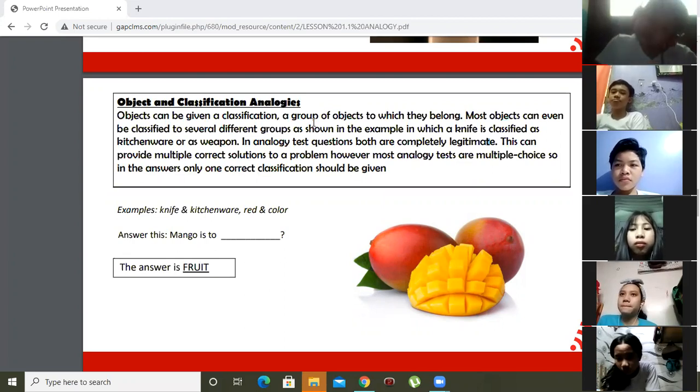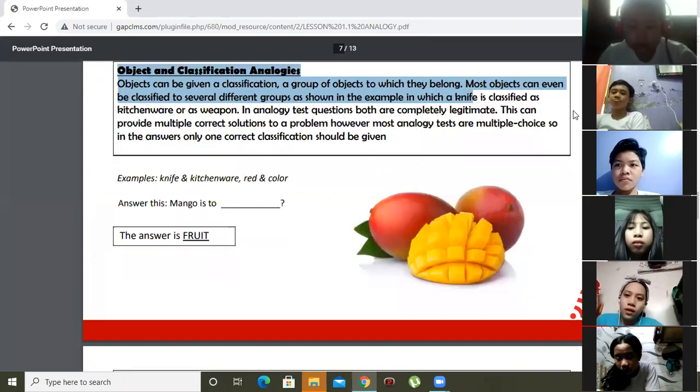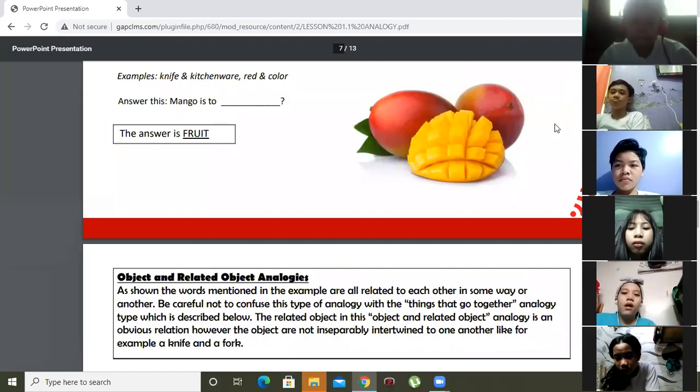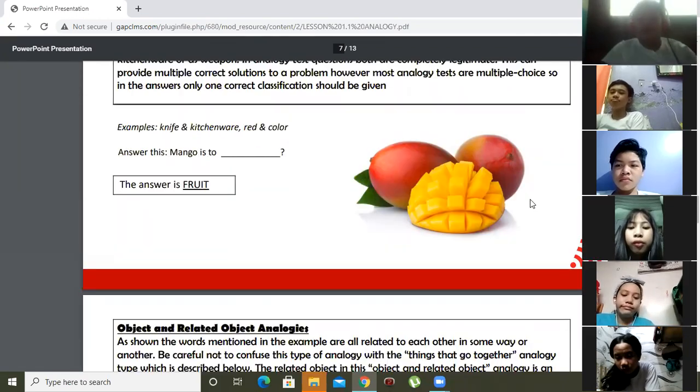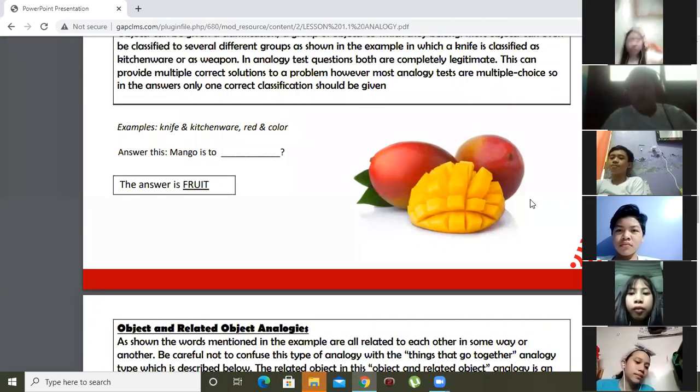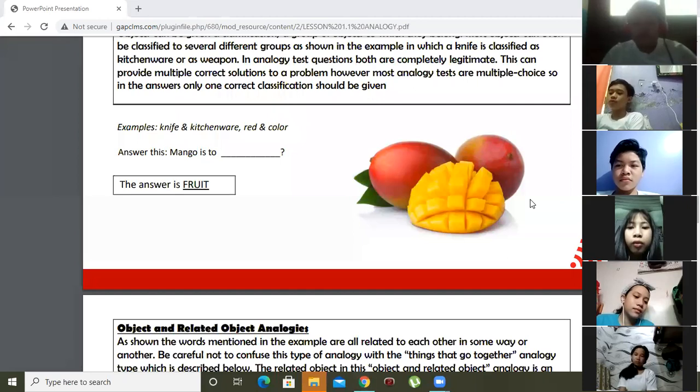Now, kindly look at the example. Knife is considered a kitchenware because we use a knife in cooking. We use a knife when we go to the kitchen. And at the same time, the term red is an example of color. Do you understand my point?